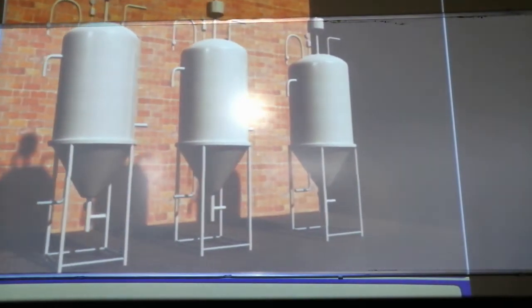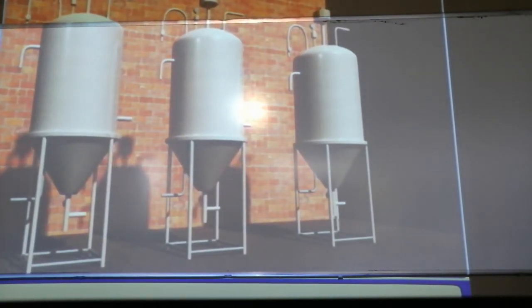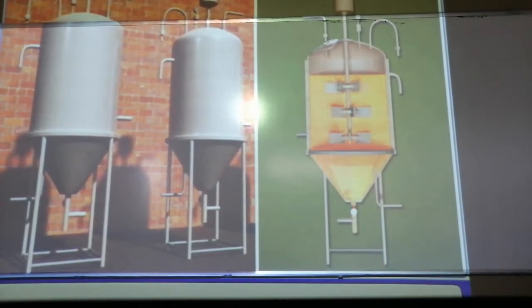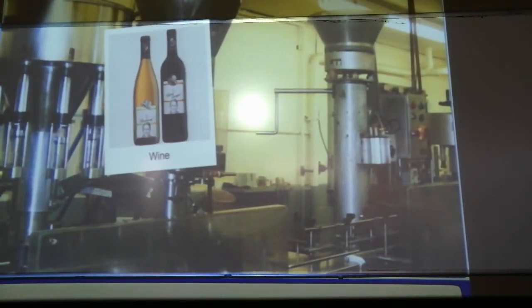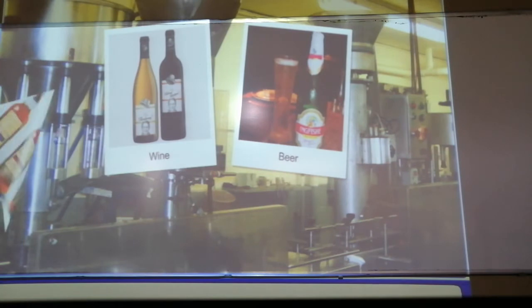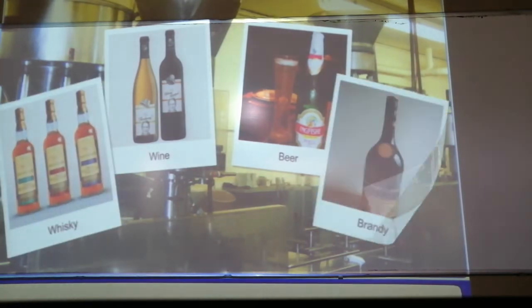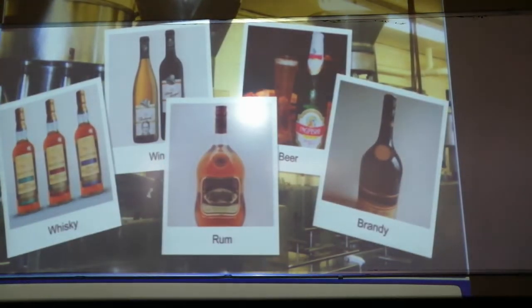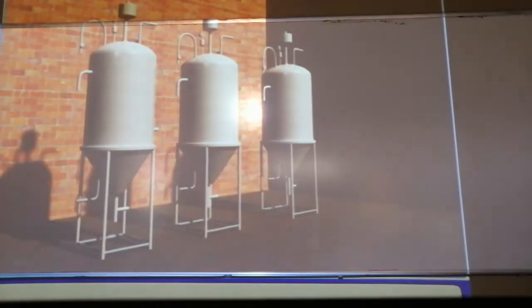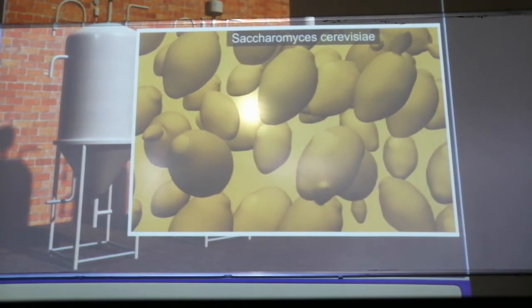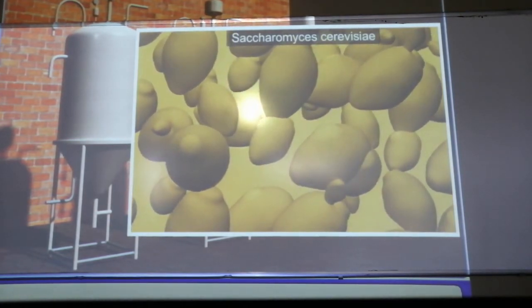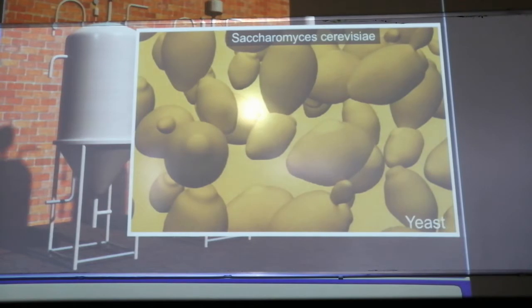But this fermentation is not done at a small level. It is used on an industrial scale, and it requires growing microbes in very large vessels, and these vessels are called fermenters. Now these fermenters are used to produce beverages like wine, beer, whiskey, brandy or even rum. For this purpose, the same yeast, Saccharomyces cerevisiae, which is used for bread making, is used, and it is commonly called brewer's yeast.